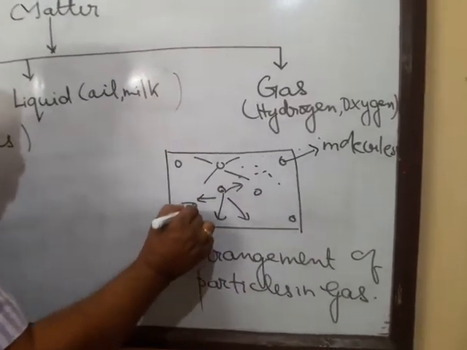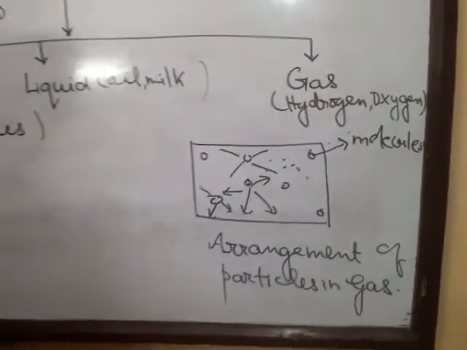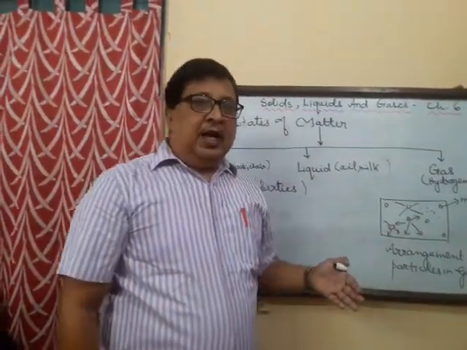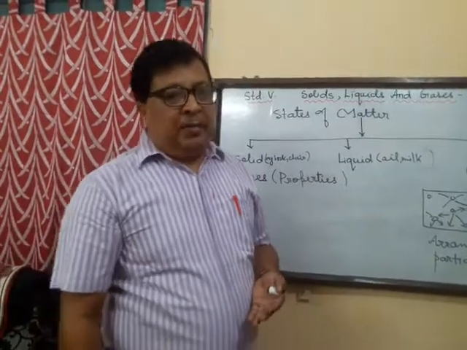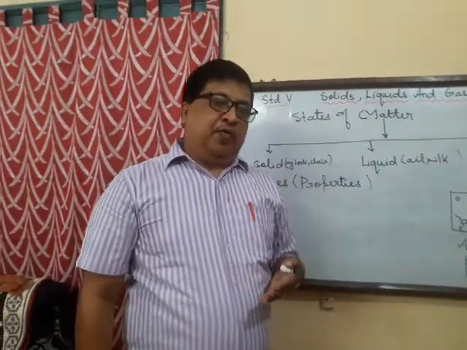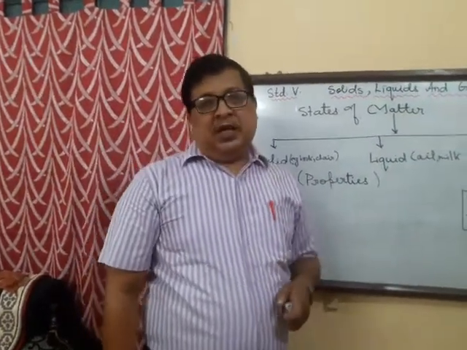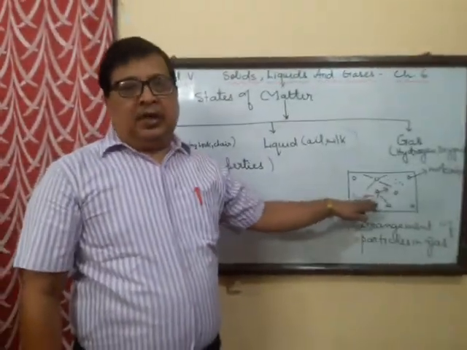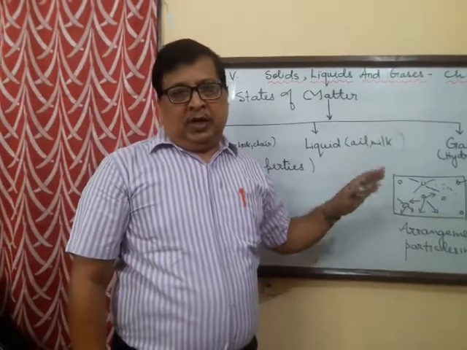Since a lot of intermolecular space is available to them, and since they can move in all the directions, neither do they have a fixed shape nor do they have a fixed volume. They fill in the space in which they are kept.